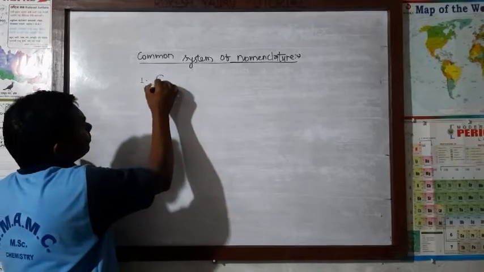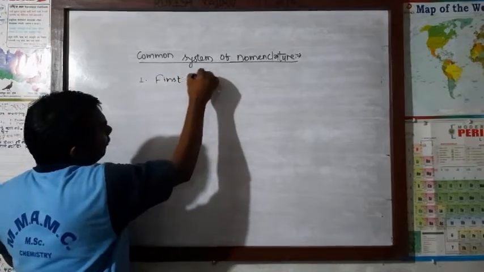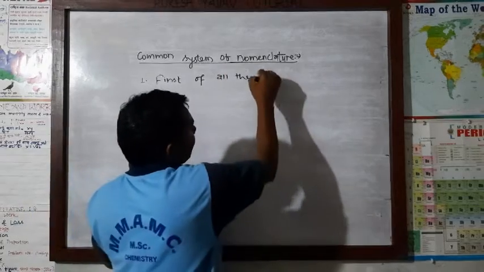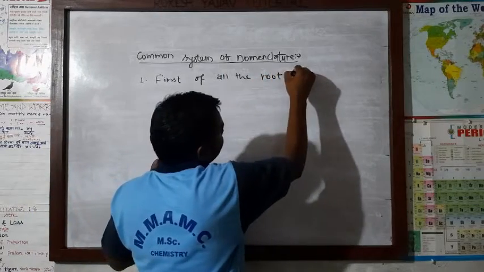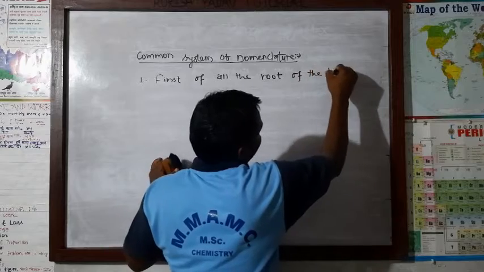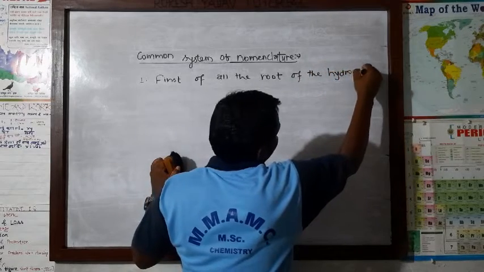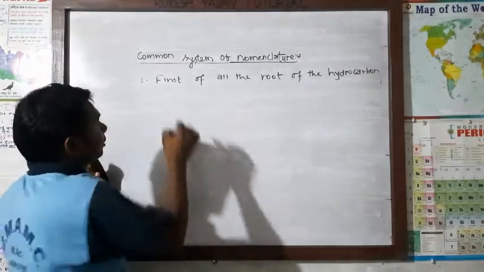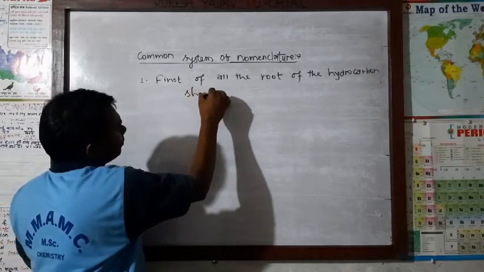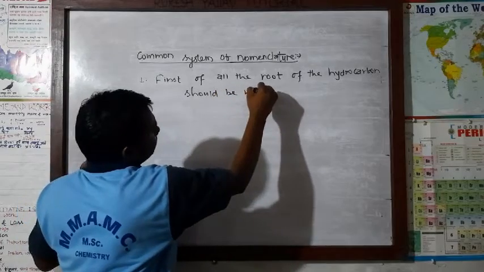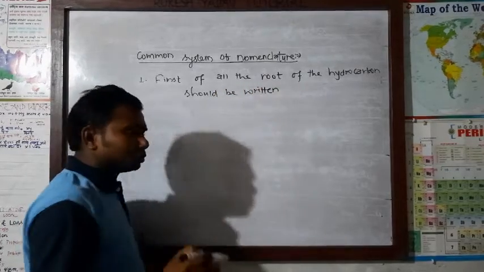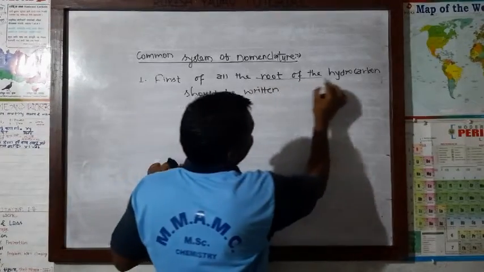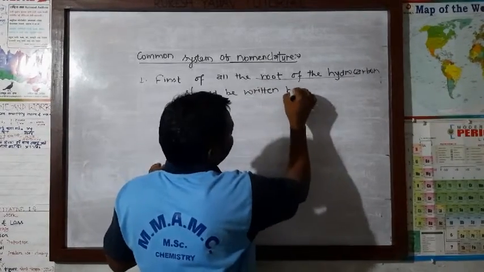The first of all: the root of the hydrocarbon should be written. And how can you write the root? By counting the number of carbon atoms.